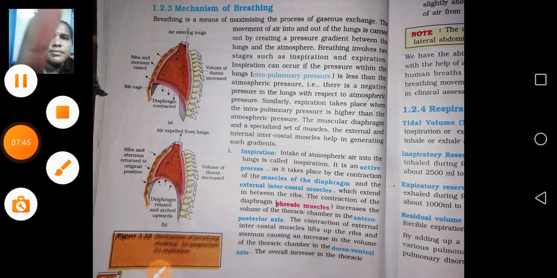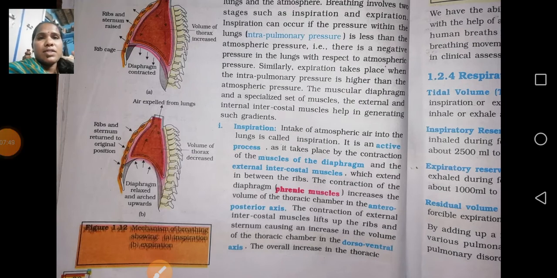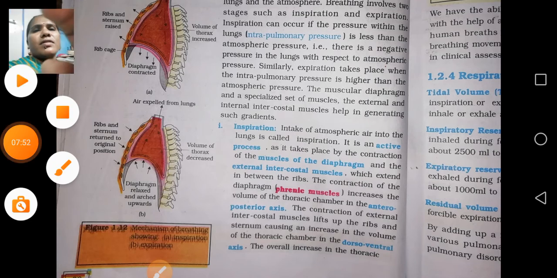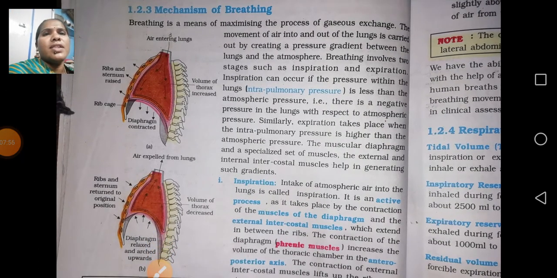Okay, here the contractions are nothing but contraction and relaxation. If you see the diagram, the air entering the lungs is known as inspiration. What will happen if we inhale air into our body?